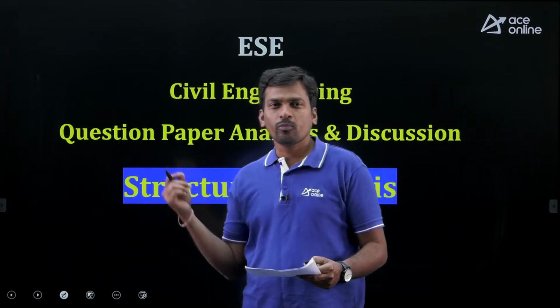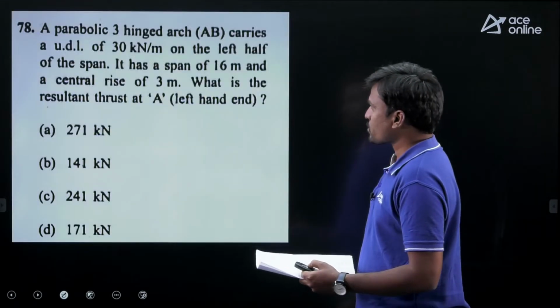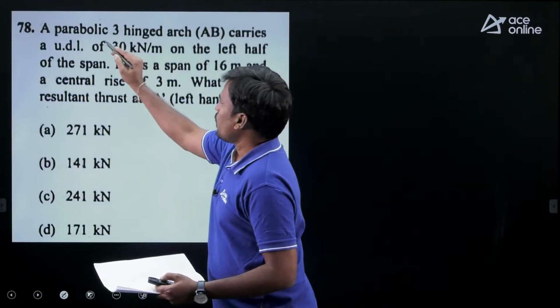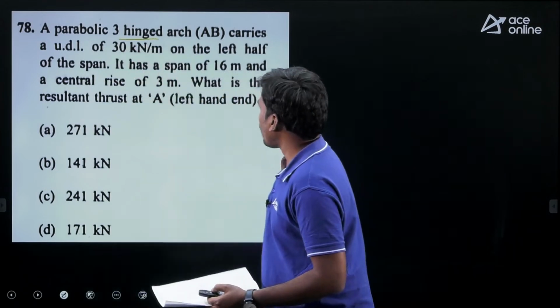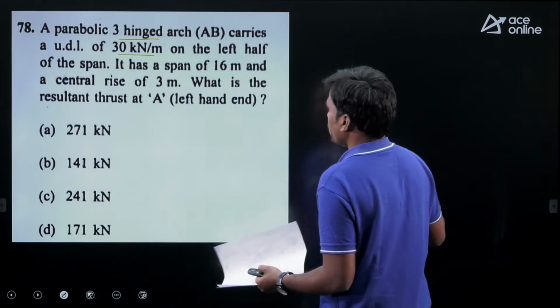Hi everyone. Now we'll see the questions of this subject. A parabolic 3-hinged arch AB carries a UDL 30 kg.